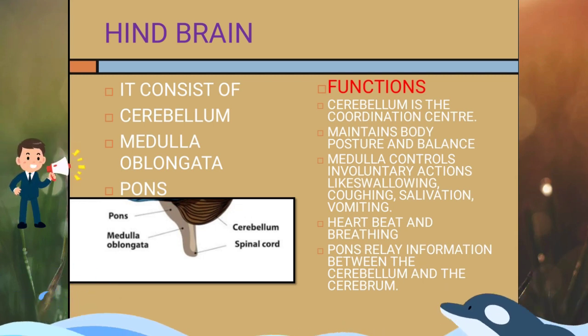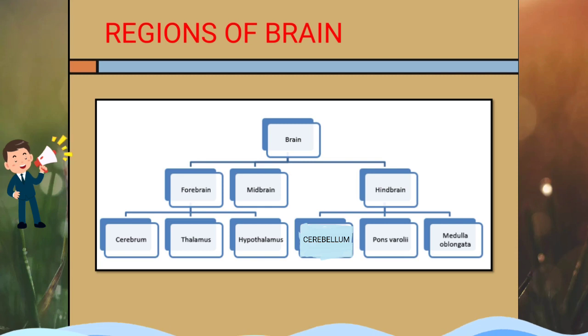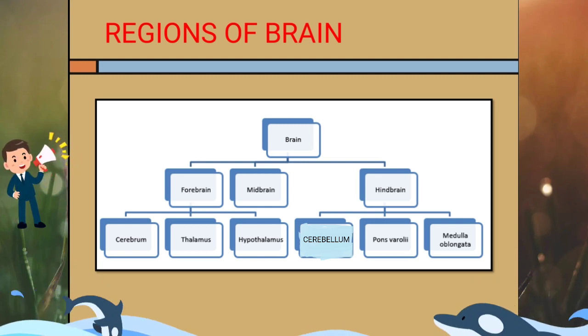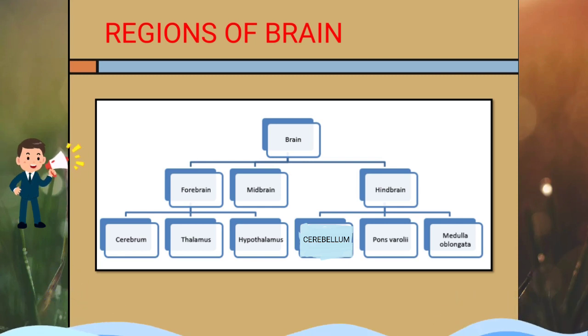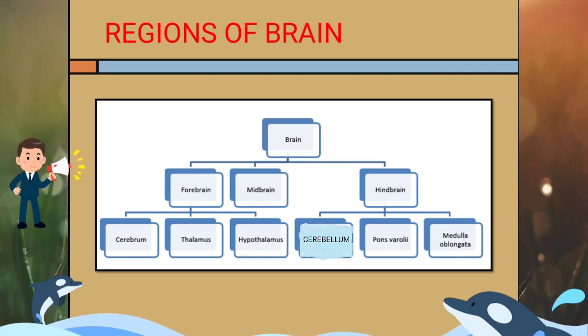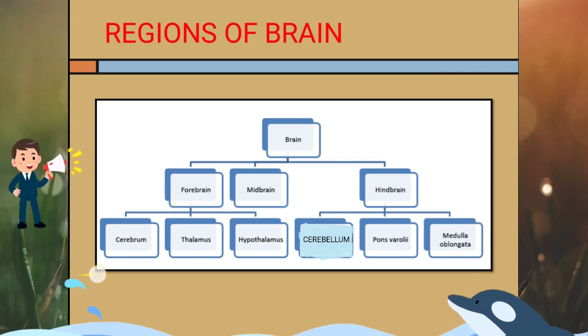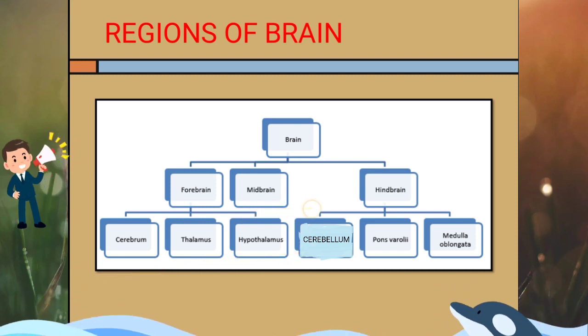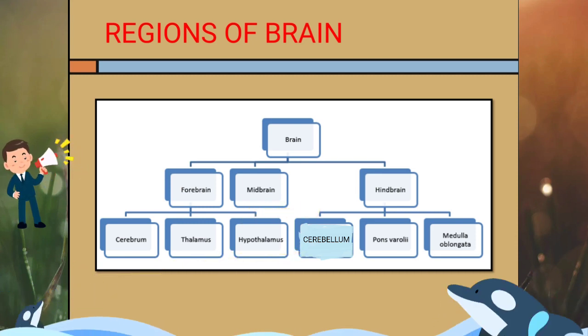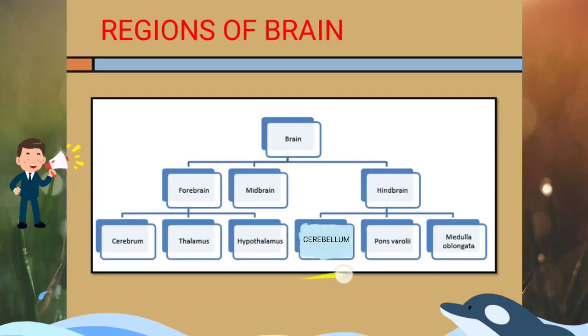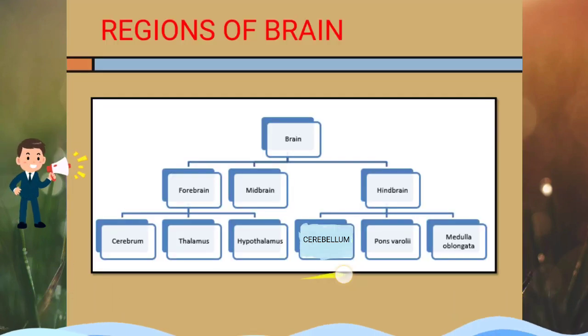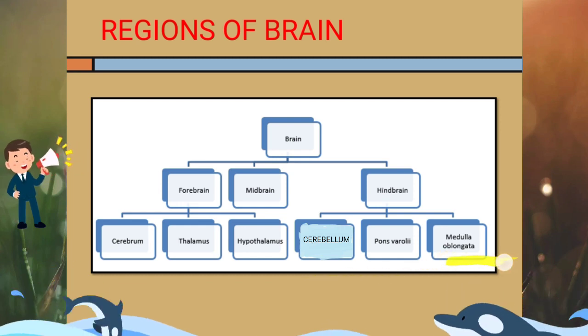Now just see this flow chart which discusses the different regions of the brain. Brain is divided into forebrain, midbrain and hindbrain. Forebrain is made up of cerebrum, thalamus and hypothalamus. Midbrain consists of the visual part and also 12 cranial nerves. Hindbrain has cerebellum, pons and medulla oblongata.